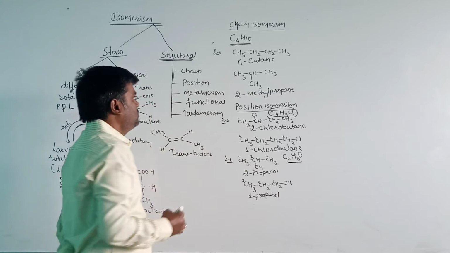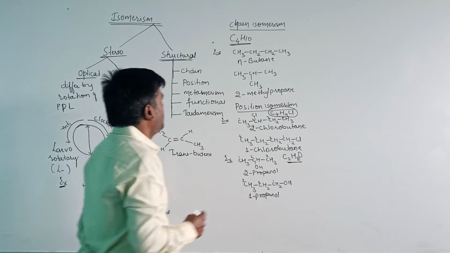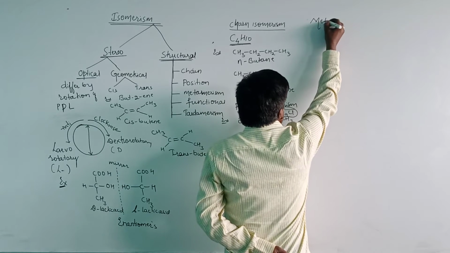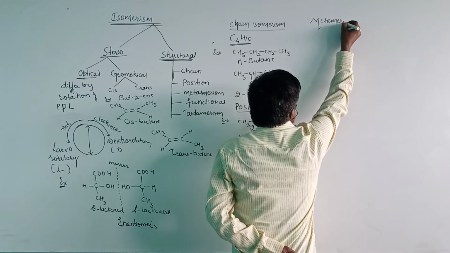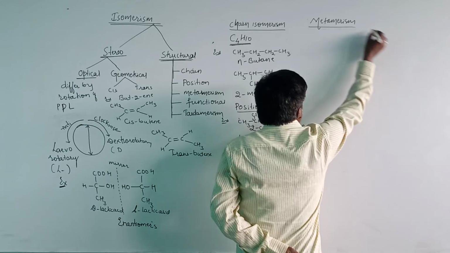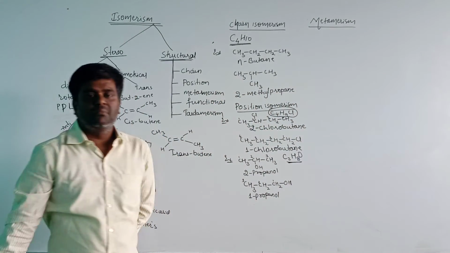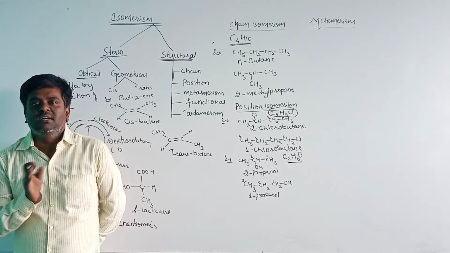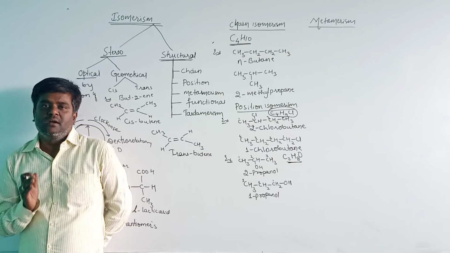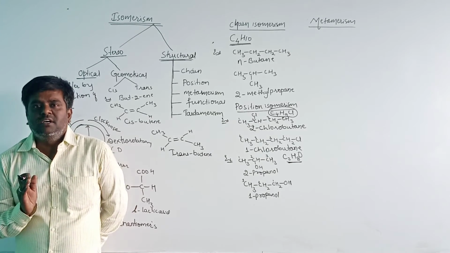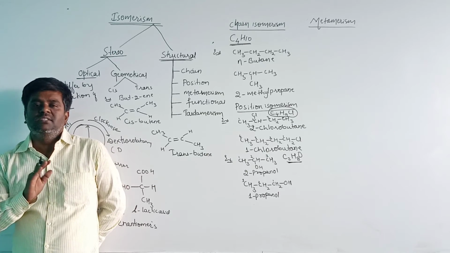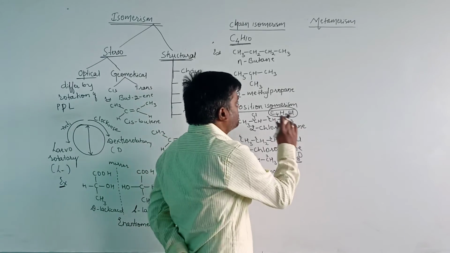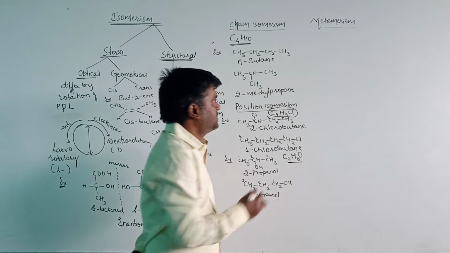This is about the position and comparison. Then let us see the third one, metamerism. The compounds having the same molecular formula but differing in the atoms or group of atoms on either side of the functional group are known as metamers, and that phenomenon is known as metamerism.